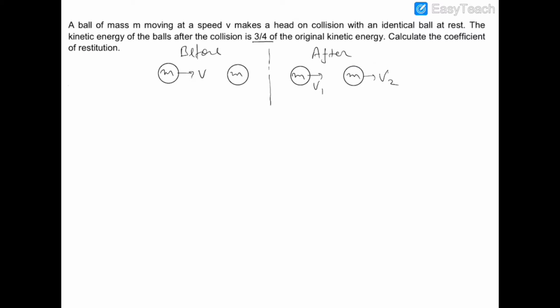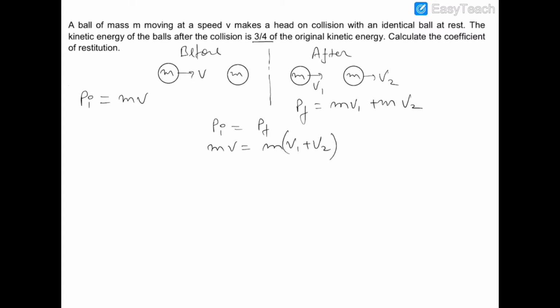So first of all, we know that the momentum of the system would be conserved and hence the initial momentum is mv and the final momentum is mv1 plus mv2. Equating these two momentums, P initial and P final, mv is equal to m(v1 plus v2). So v1 plus v2 will be equal to v. This is the first equation.